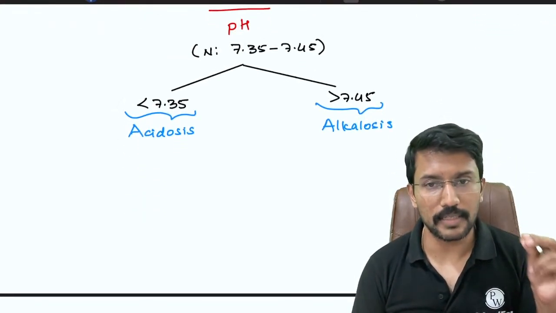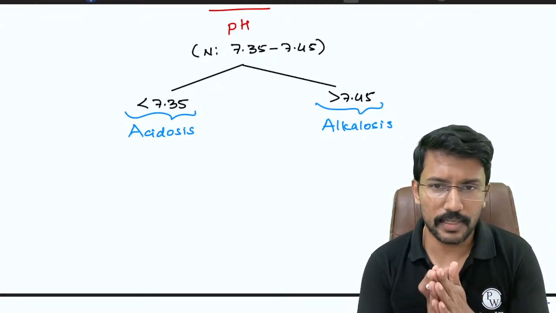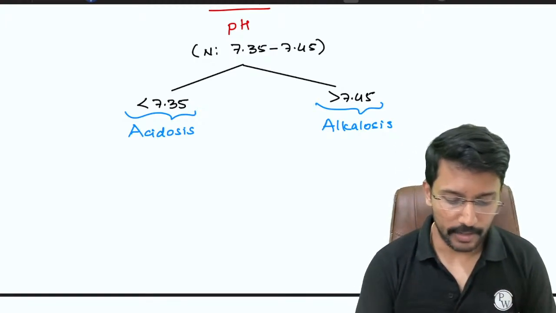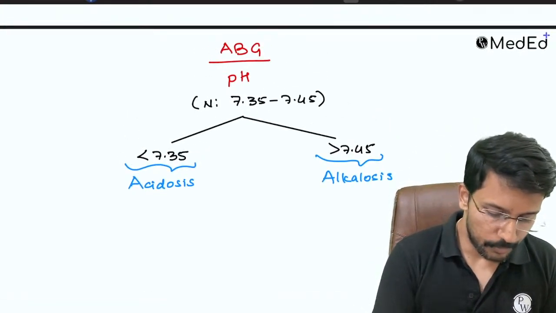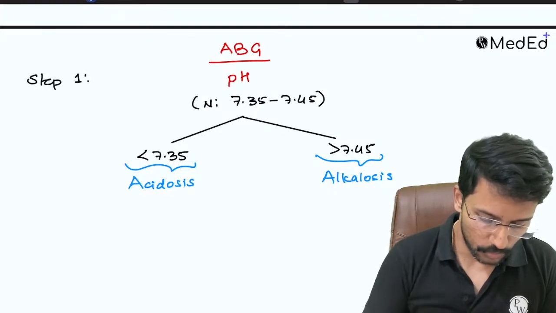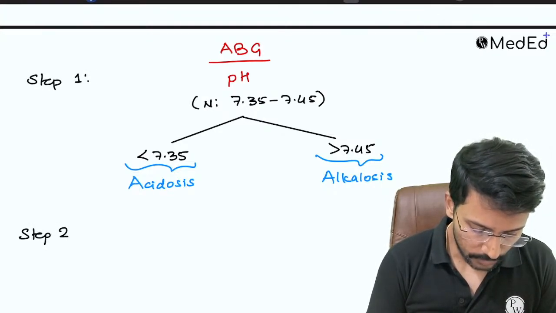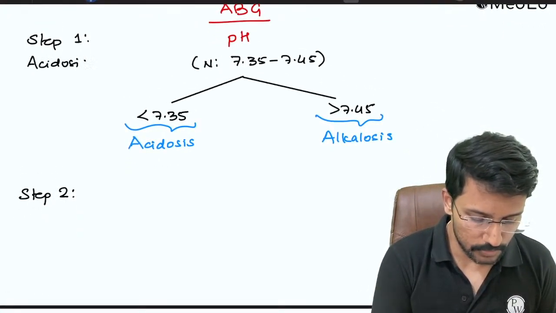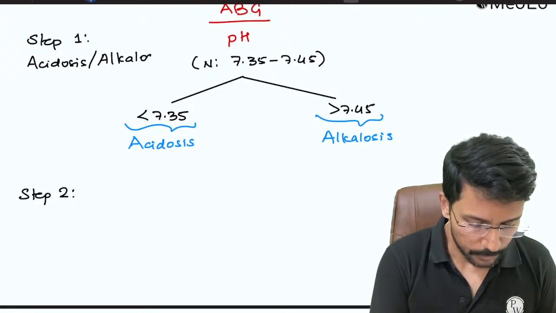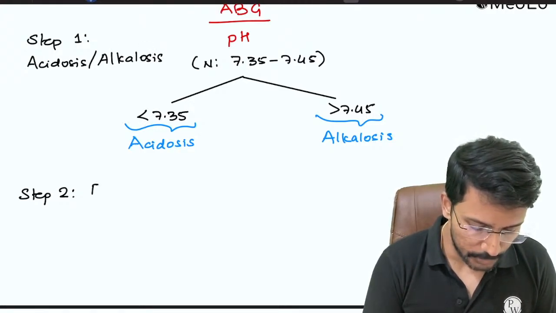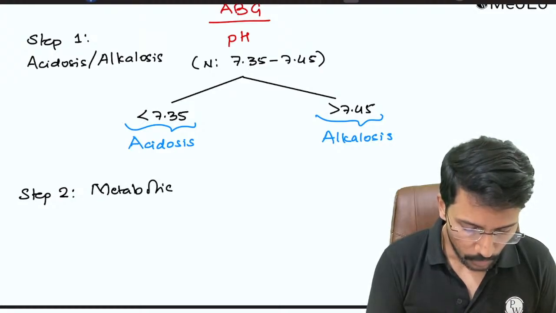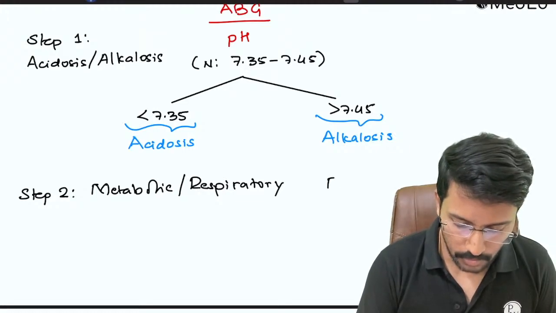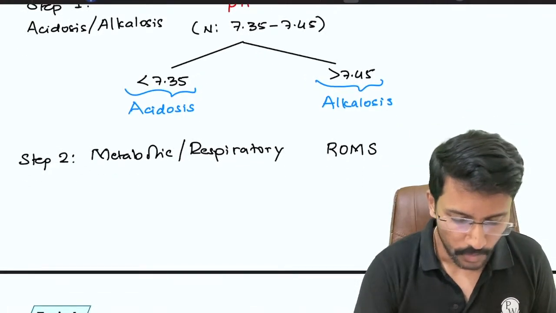Once we have decided whether it is acidosis or alkalosis, the next step is to decide whether the pathology is metabolic or respiratory, right? So step 1 is to look at the pH to decide acidosis or alkalosis. Now step 2 is to decide whether it is metabolic or respiratory. In step 1, we decided whether it is acidosis or alkalosis based on the pH. In step 2, we will decide whether the pathology is metabolic or respiratory. For that, we have a simple technique which is the ROME method or ROME mnemonic. What does ROME stand for?